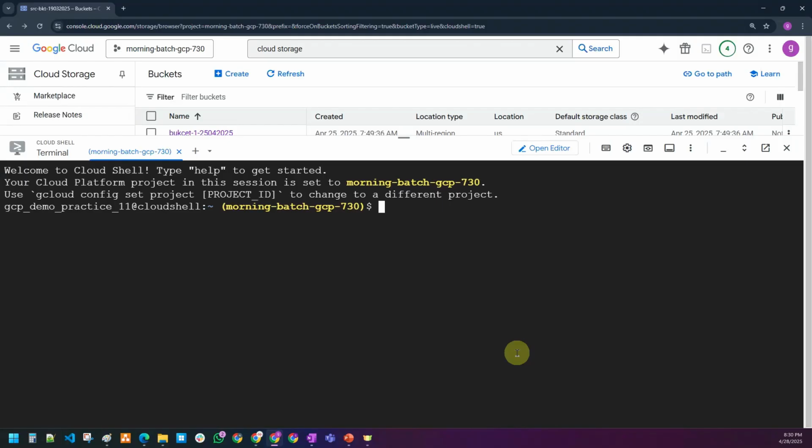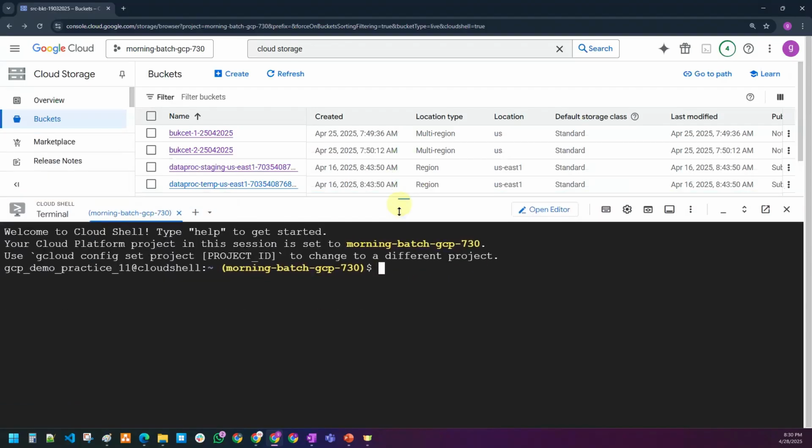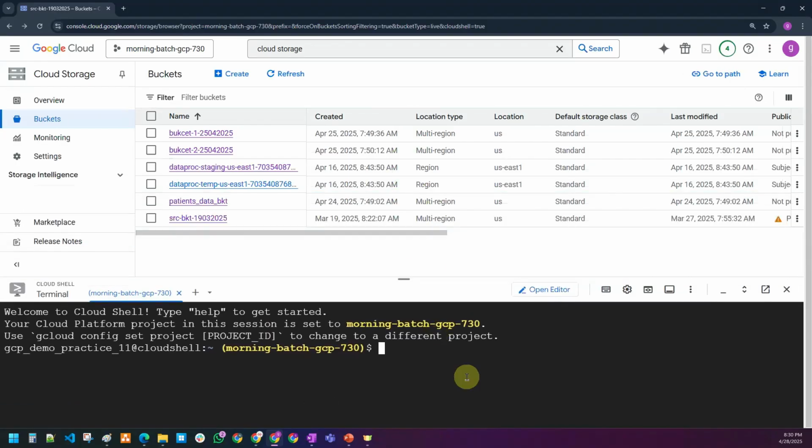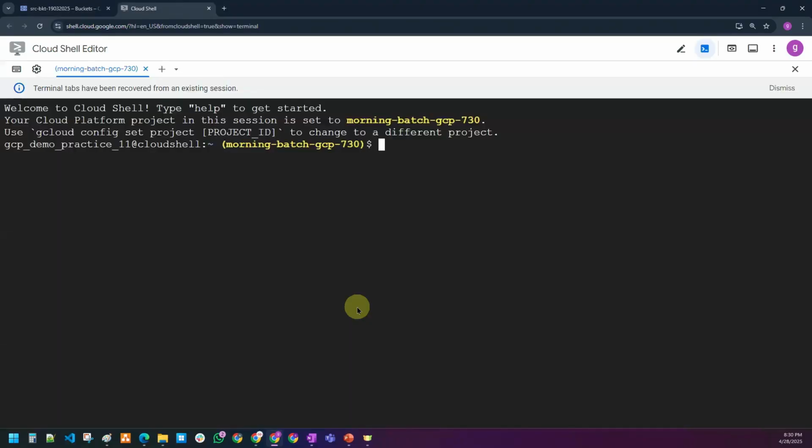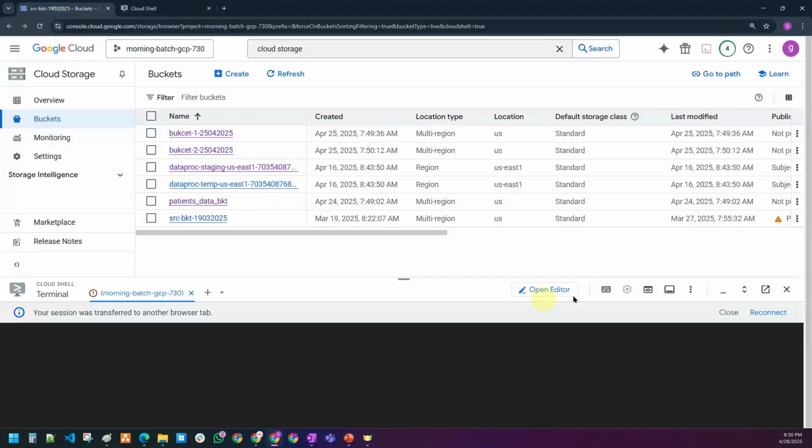So let us do it via commands. Instead of moving up and down like this, I'm going to open the entire Cloud Shell terminal in a new window. To do that, click on Open in a new window. It is getting opened in a new window. This is opened up here, so we can close it up here.